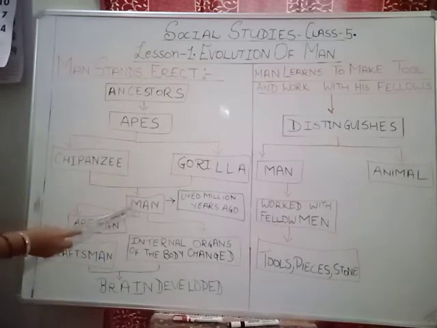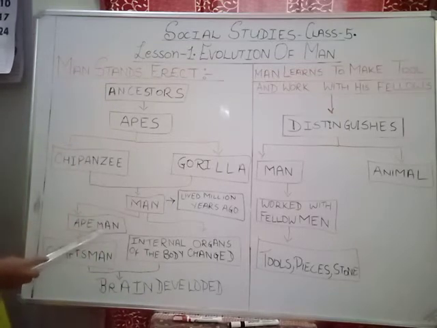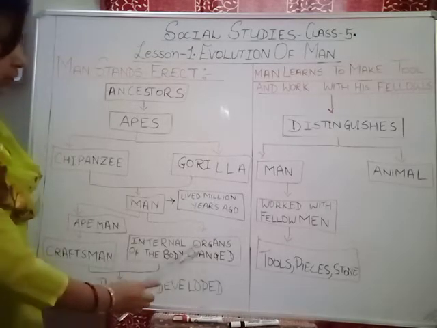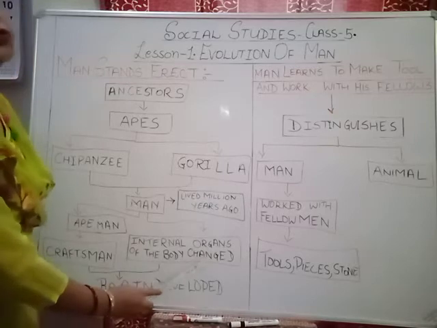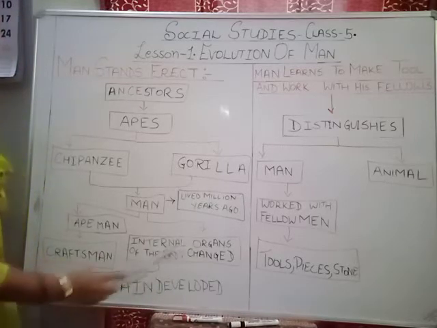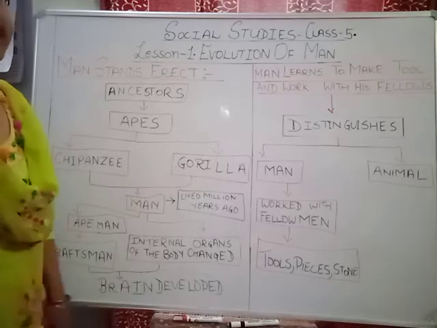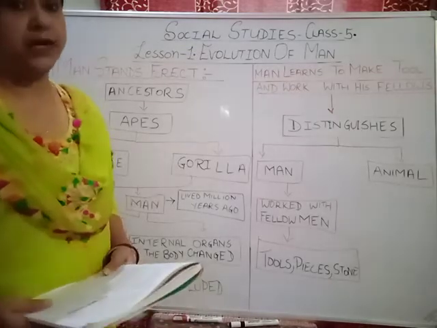Let's see, man had become ape man, but from this ape man he developed into a craftsman, and his internal organs of the body changed, and the biggest thing that changed was the brain that developed inside the human mind.